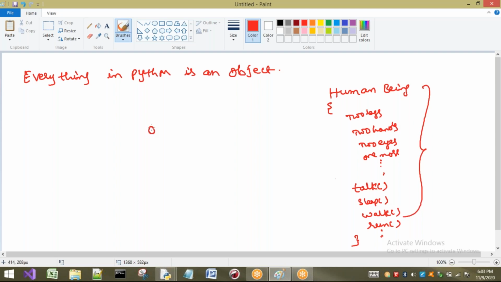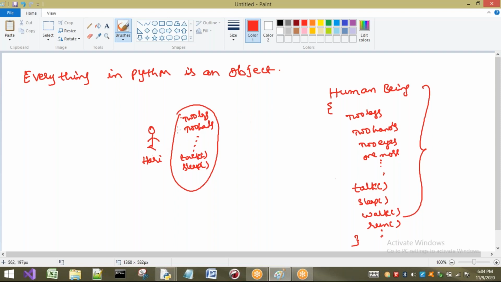Let us consider one human being, for example. This is a human being, and a human being will have all these properties. If I say Hari is a human being, he will have two legs, two hands, and so on. He will also have methods, and he can perform these methods. That means Hari is having all the properties of a human being, so I can call Hari a human being.